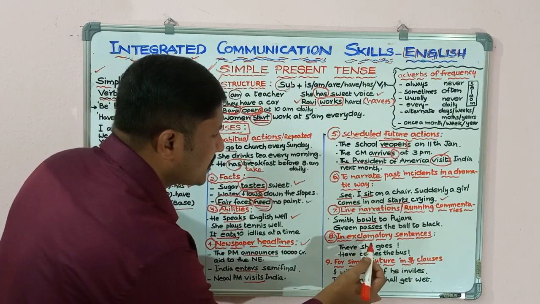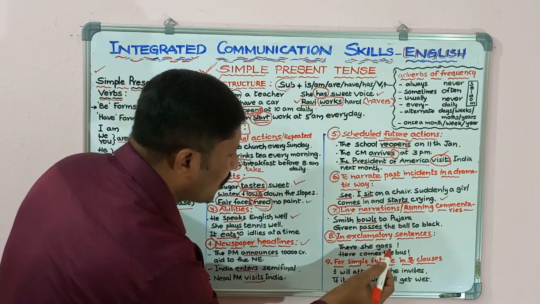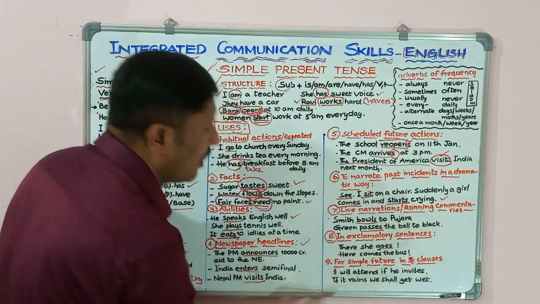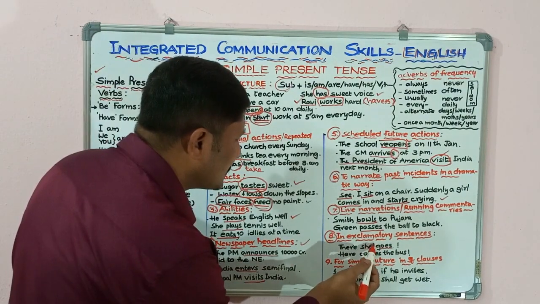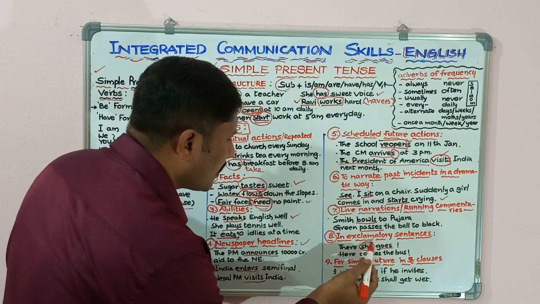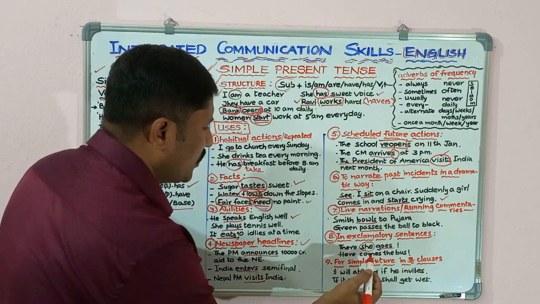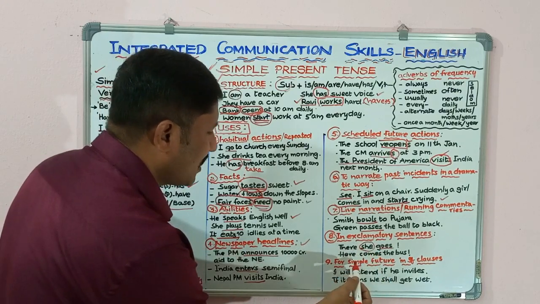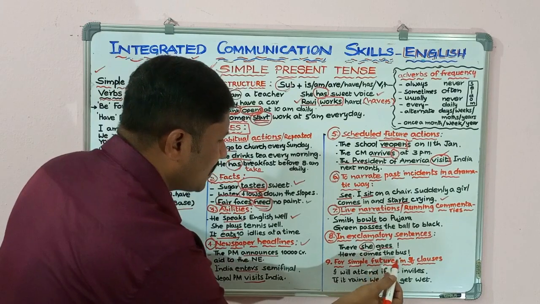For denoting these exclamatory sentences, we use "there she goes." Goes is the simple present tense verb. There she goes. She is a singular, third person pronoun. That's why we use "there she goes." Here comes the bus.